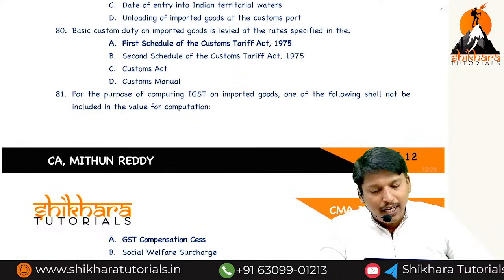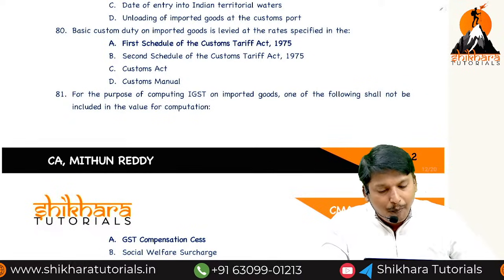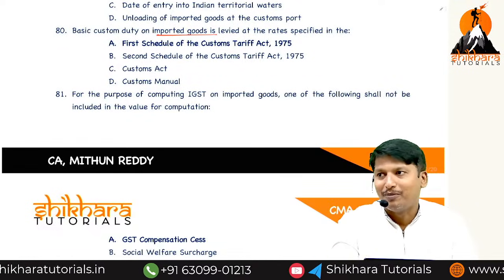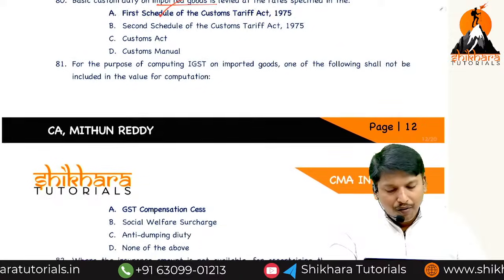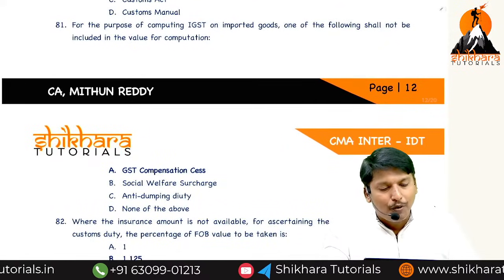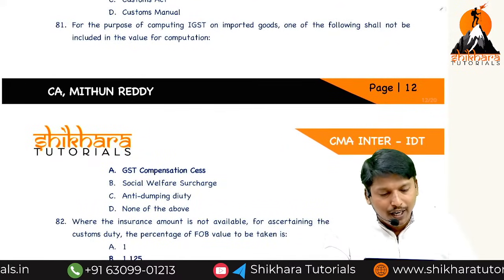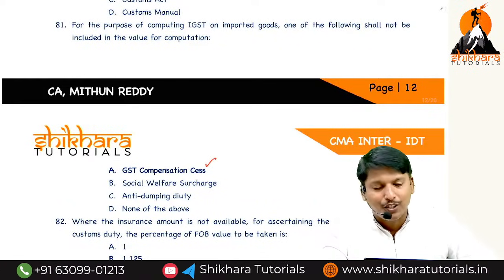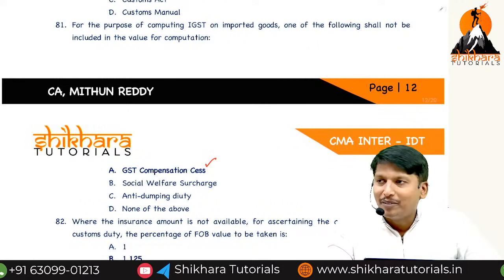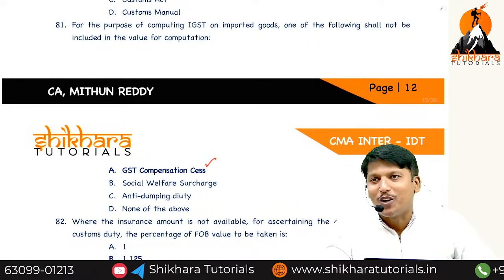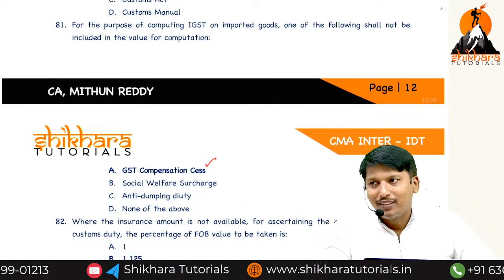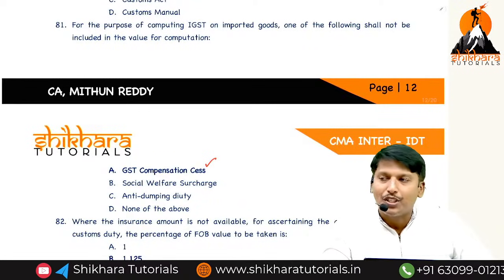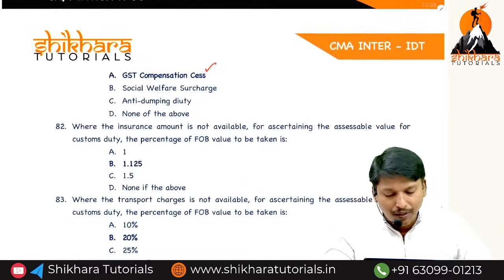Basic customs duty on imported goods, first schedule. Exported goods, second schedule, I have given. For the purpose of computing IGST on imported goods, the following shall not be included in the value of computation: GST compensation cess. Why? Taxes other than GST should not be included. GST means IGST, CGST, SGST, UTGST, and compensation cess.